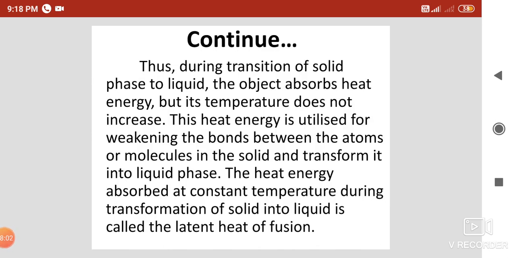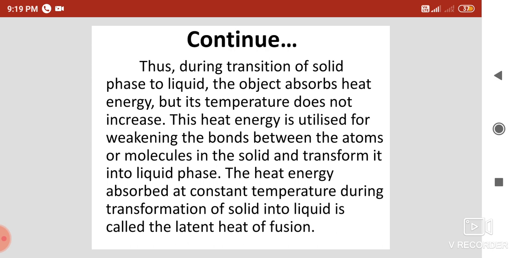So let us see what happens when the solid is converted into liquid, and then liquid converts into gas. During the transition of solid to liquid, the object absorbs heat energy, but its temperature does not increase. This heat energy is utilized for weakening the bonds between the atoms or molecules in the solid and transforming it into the liquid phase.